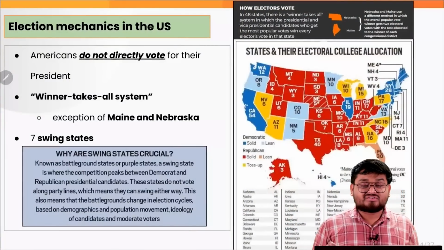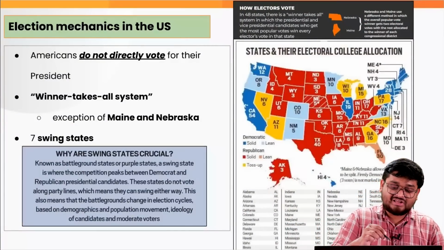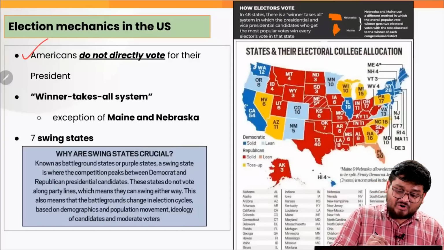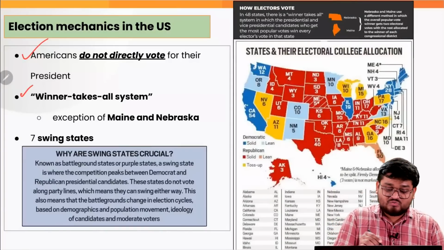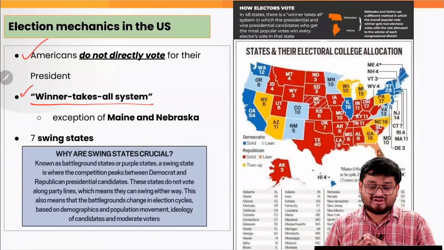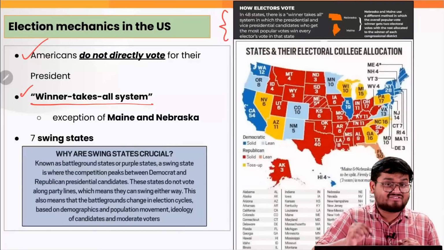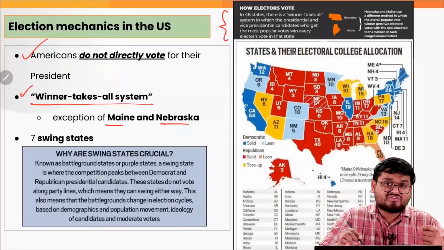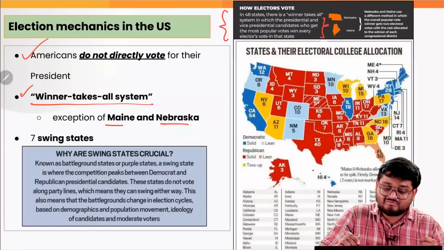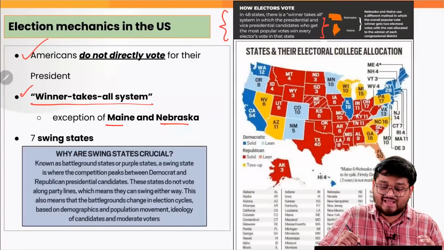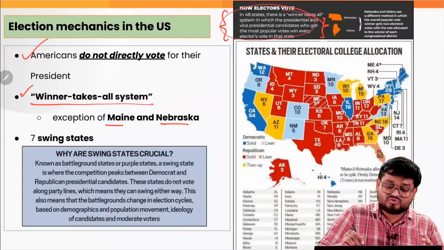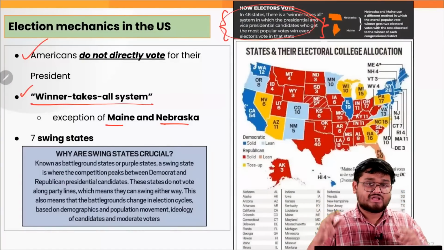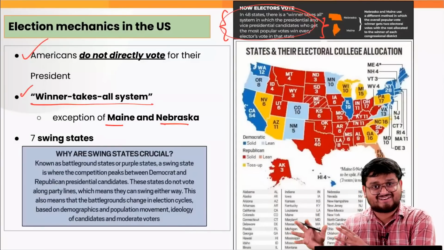Now in this entire process, we can understand some things. Firstly, Americans do not directly vote for their president. And also this is a system where the winner takes all. This means that in around 48 states, except Maine and Nebraska, there is a policy of winner takes all. That means the presidential and vice presidential candidates who get the most votes win every electoral vote in that particular state. That is, if you cross that 270 mark, you are winning the entire election.